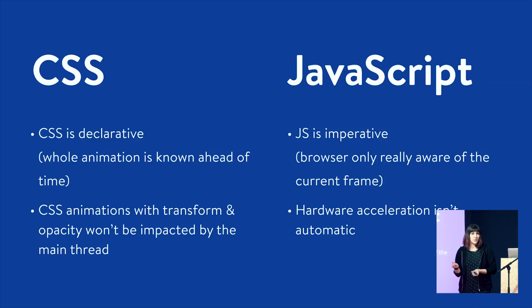You can get hardware acceleration for JavaScript animation, but it's not going to be there by default. You actually have to ask for it, almost literally, be hardware accelerated. Most animation libraries have that built in. Some of them don't. If you're doing it on your own, you have to force that. So it's not that it's not possible, it's just that you have to ask for it.